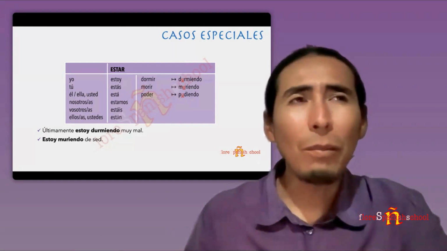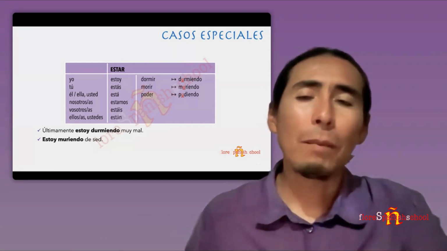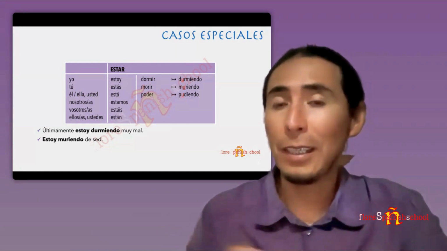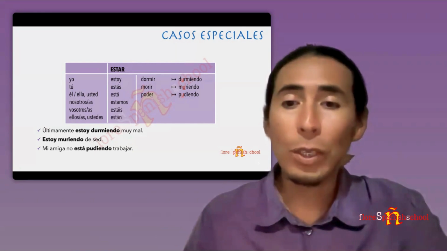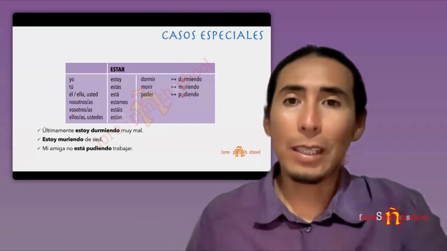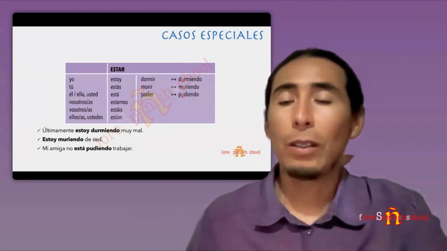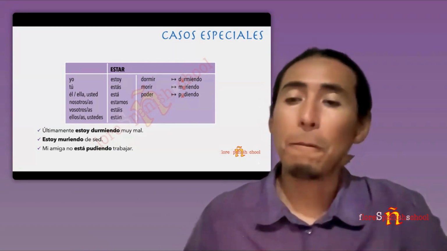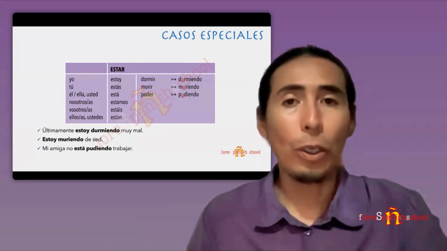Being able could be, but it's not that popular because we just say can or be able. Like this example: mi amiga no está pudiendo trabajar. The translation would be my friend cannot work. It's not being able to work, maybe, but cannot work.